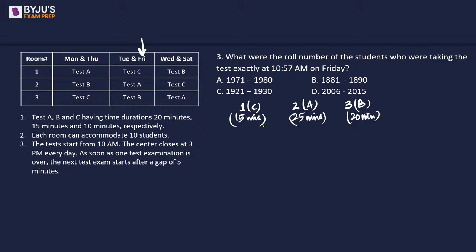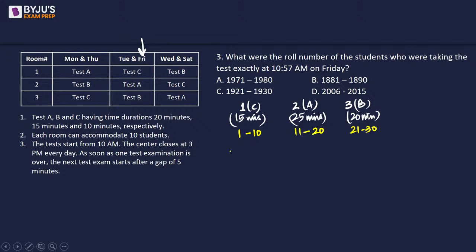So, since we have 10 students, roll number 1 to 10 will be coming to room number 1. Then 11 to 20 will be going into room number 2. And then 21 to 30 will go in room number 3. Okay. Now, since this is 15 minutes, this will get vacant first.